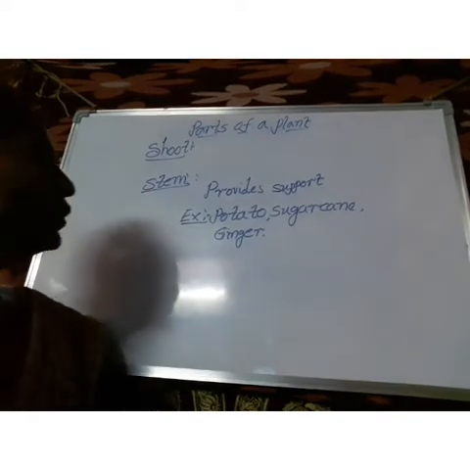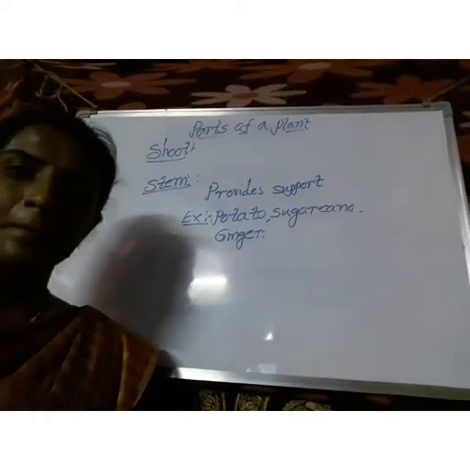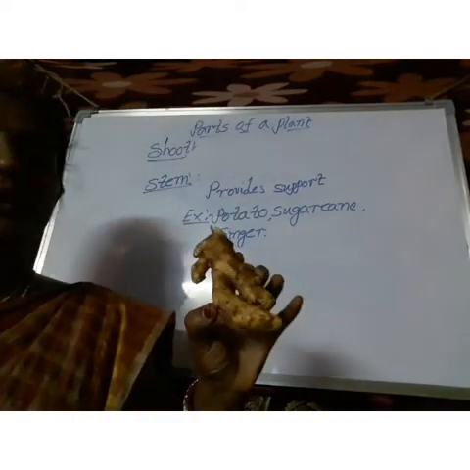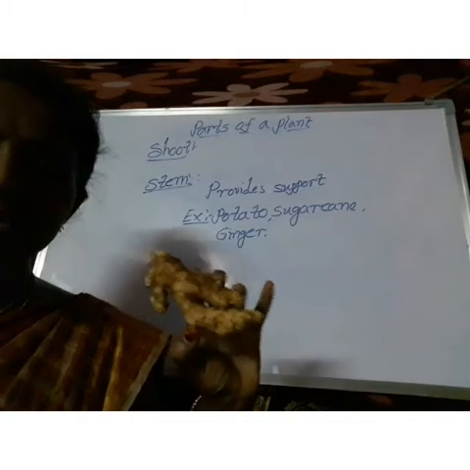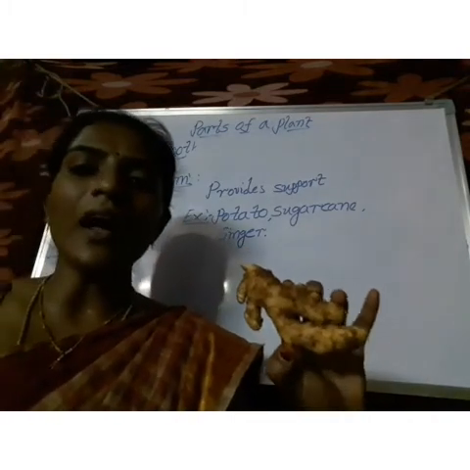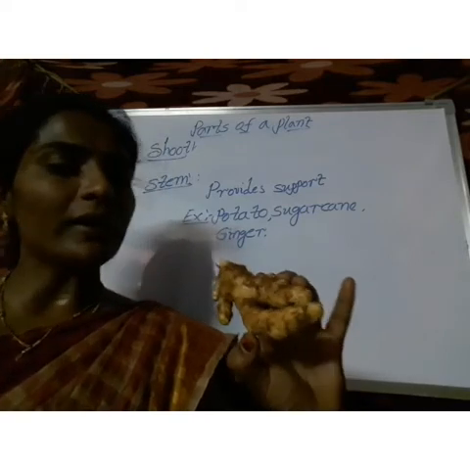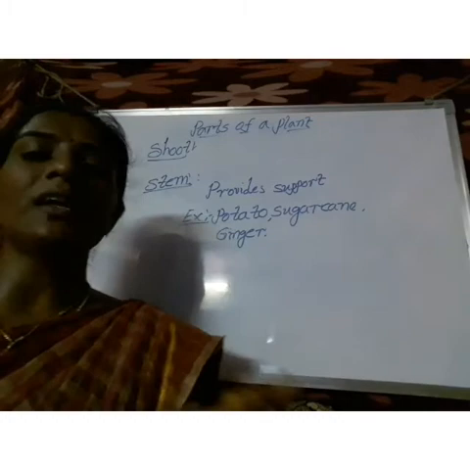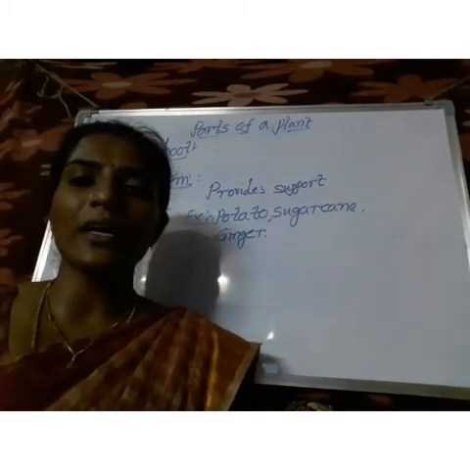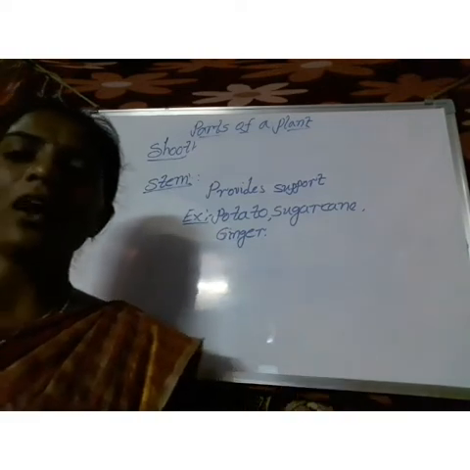Now I will show the example of ginger. See this one, this is ginger. In this ginger, we can see the edible part is in the stem only, underground. Like that, potatoes we can also see underground. Like onions, we see them underground only.